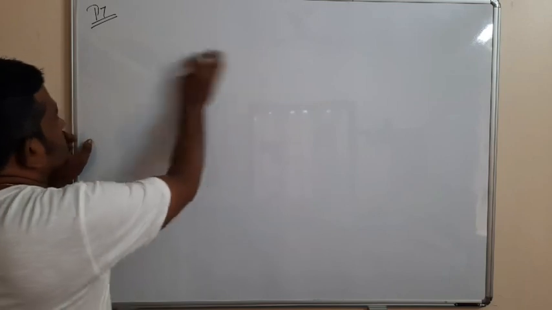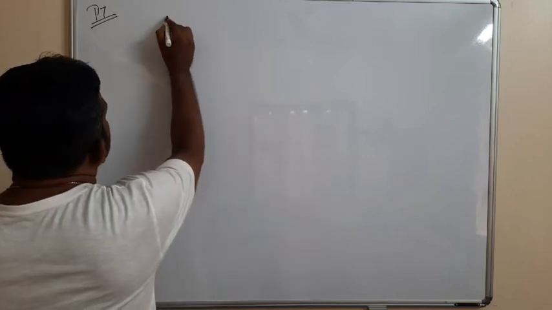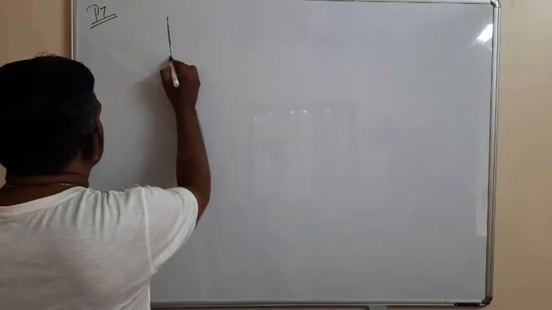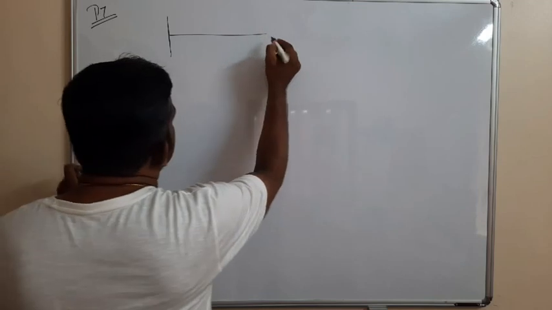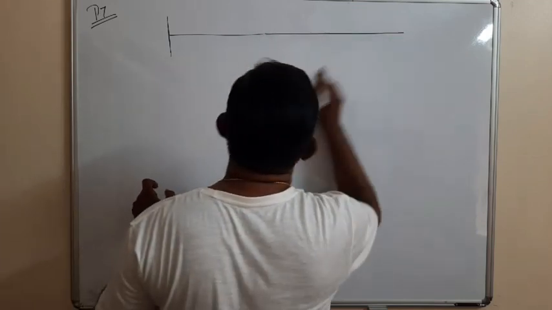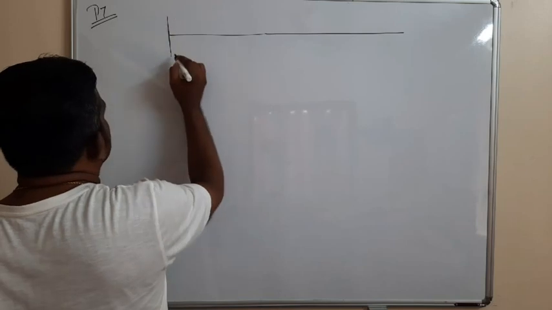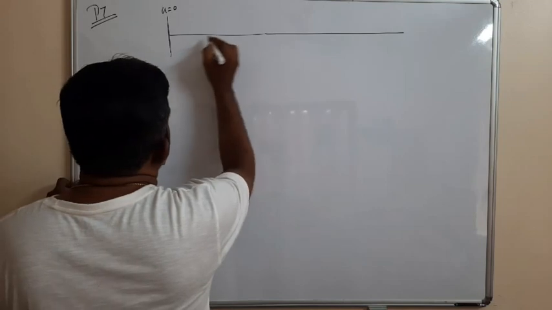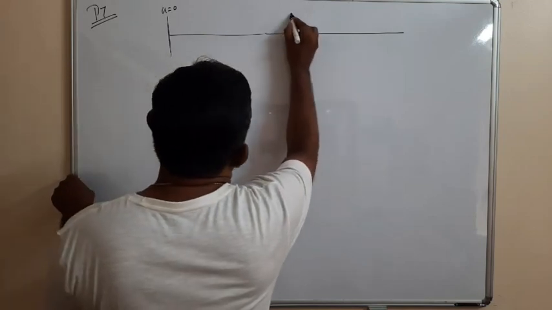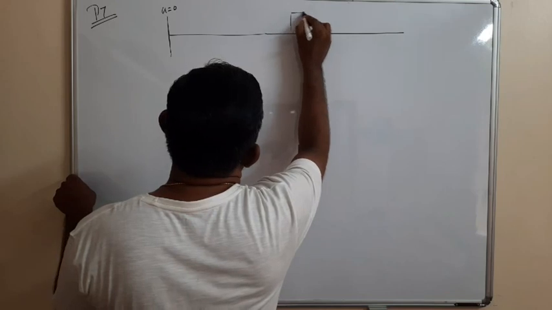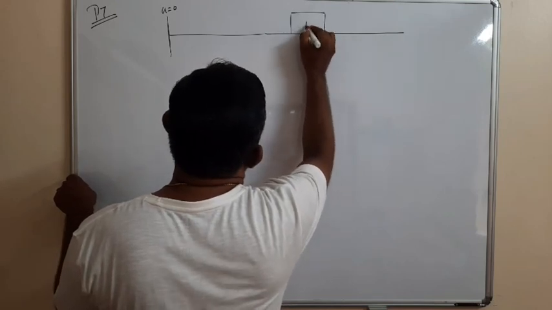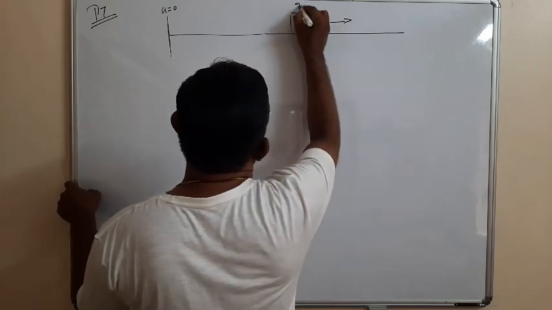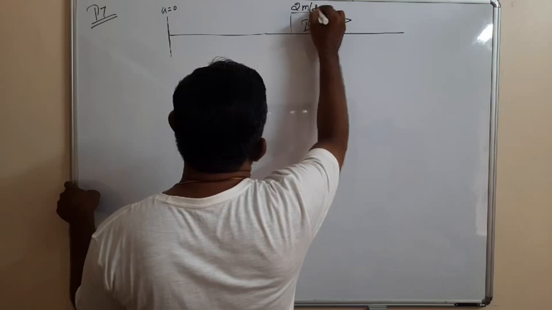So I will draw the situation, you can clearly understand. The burglar's car started from this position, that is u is equal to 0, initial velocity. It started with 2 meter per second square and is going with the same acceleration. So for the burglar B, the acceleration is 2 meter per second square.